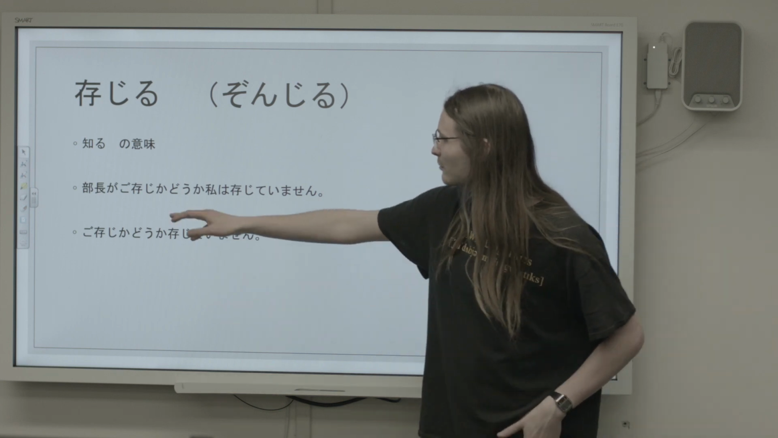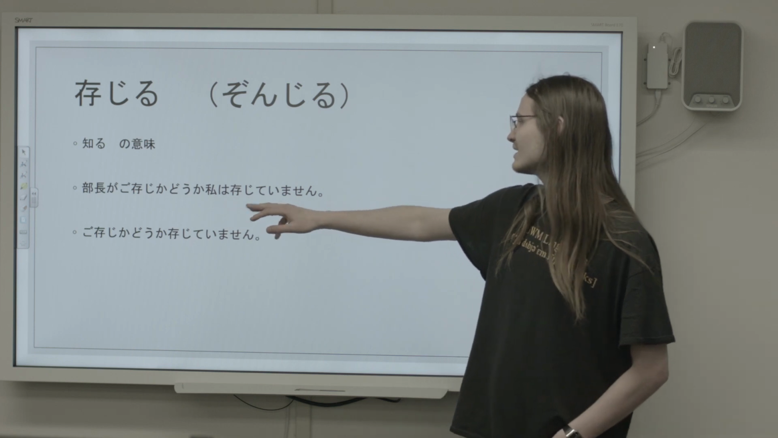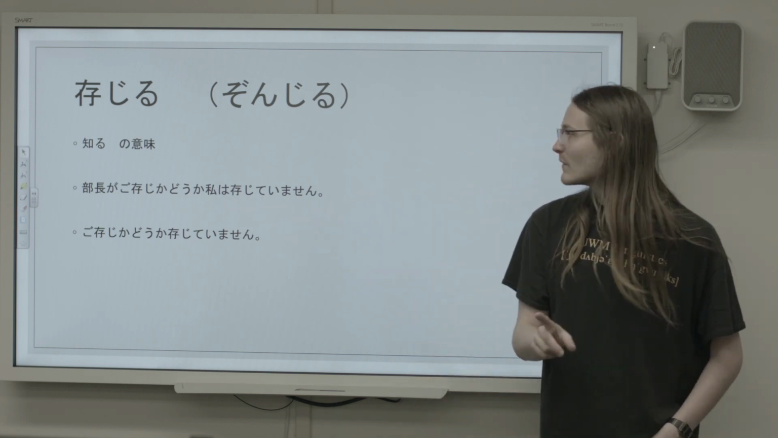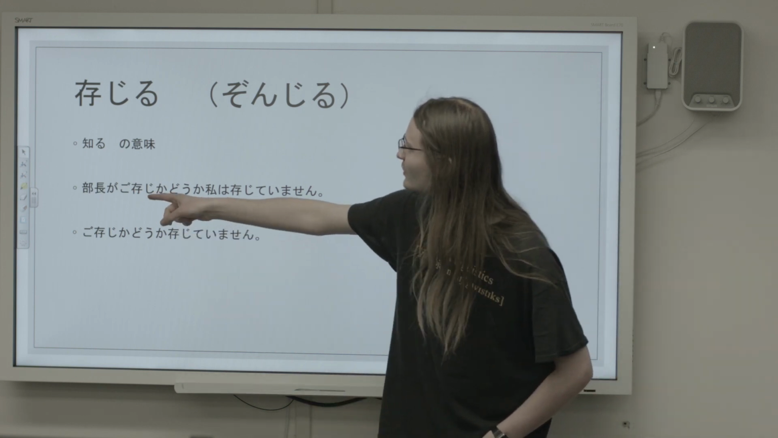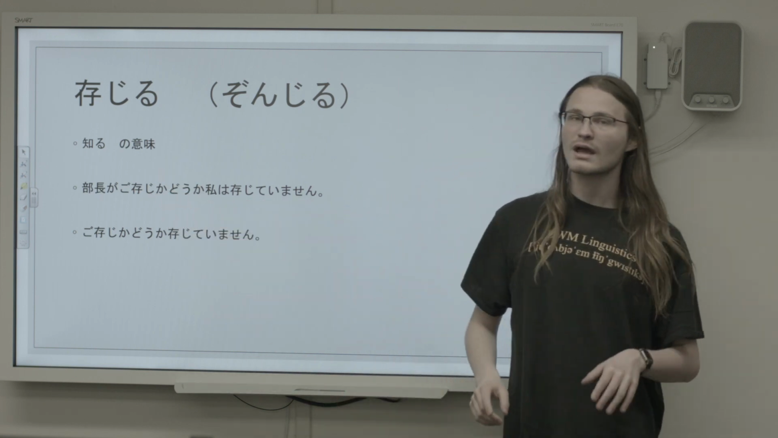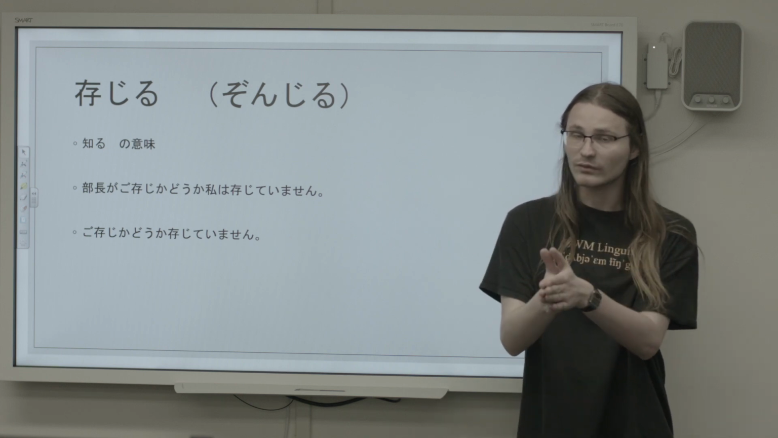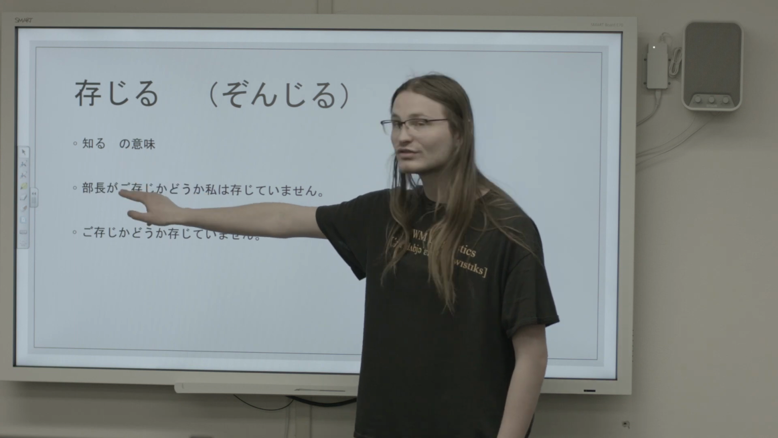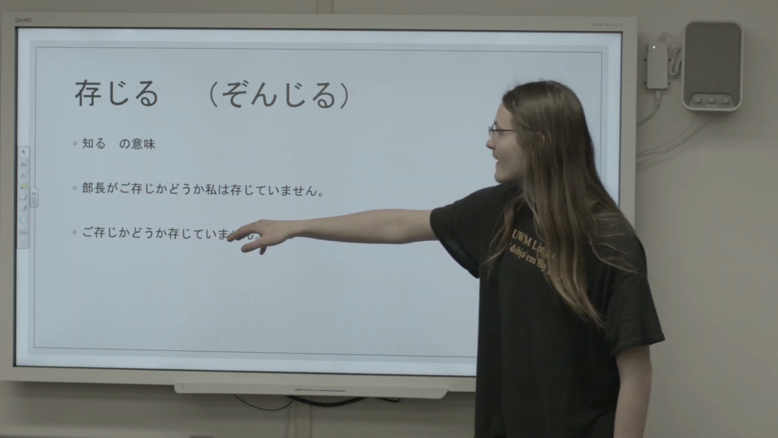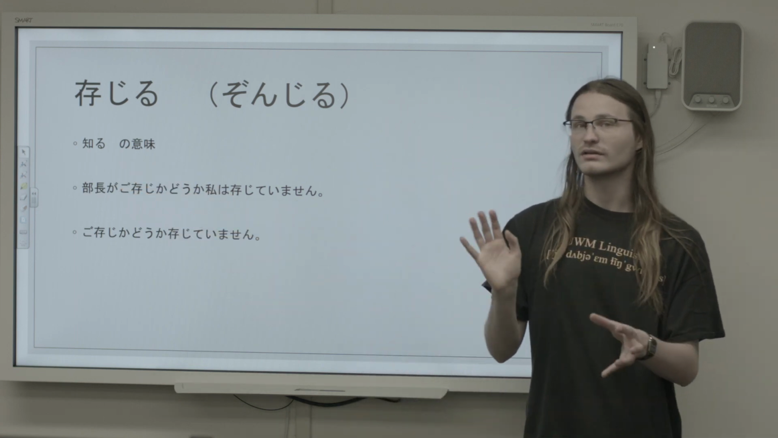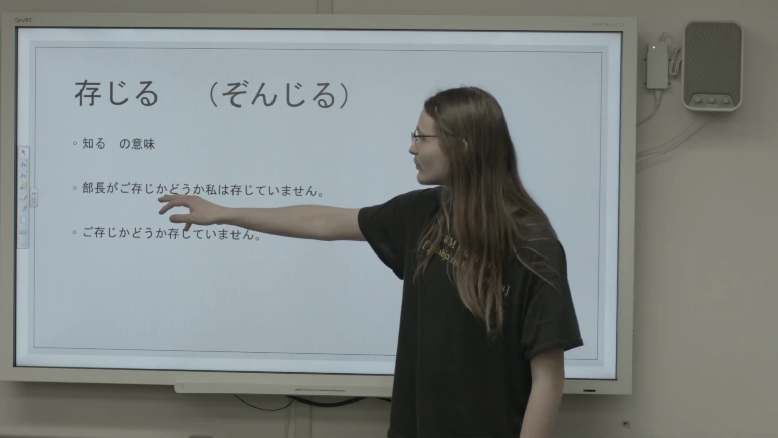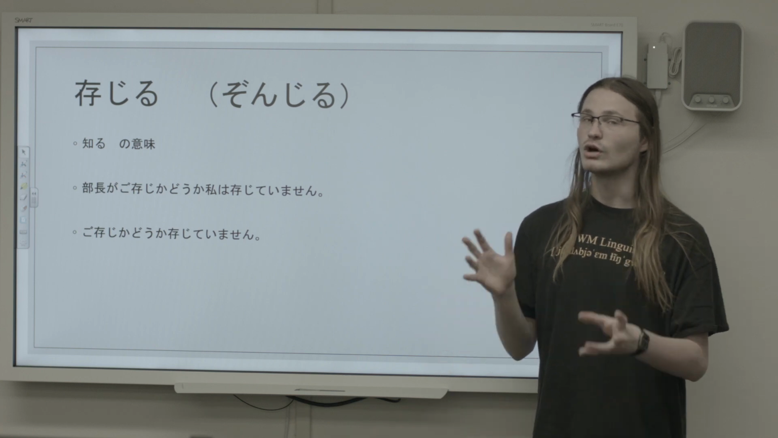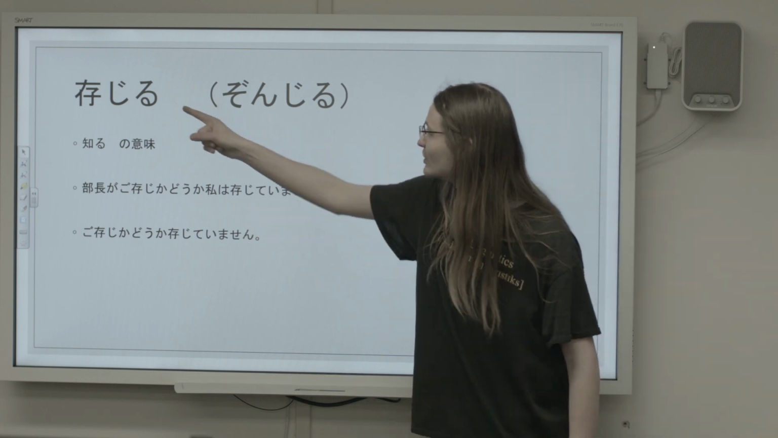So let's look. 部長がご存知かどうか私は存じていません. We're seeing both here, right? So let's break it down. First off, we have 部長がご存知. And now ご存知, we're seeing that noun. So we know that's sonkeigo, and it makes sense because we're talking about a third person, the 部長, right? And then かどうか, if or whether or not. So 部長がご存知かどうか, whether or not the 部長 knows, 私は存じていません.